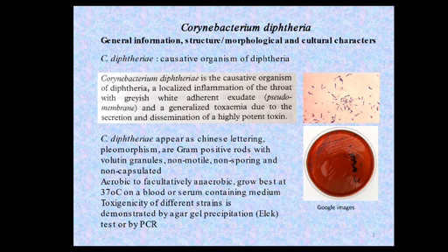The pathovarieties can be differentiated on the basis of their toxigenicity by agar gel precipitation, that is the Elek test, or we can also differentiate at the molecular level by PCR technique.